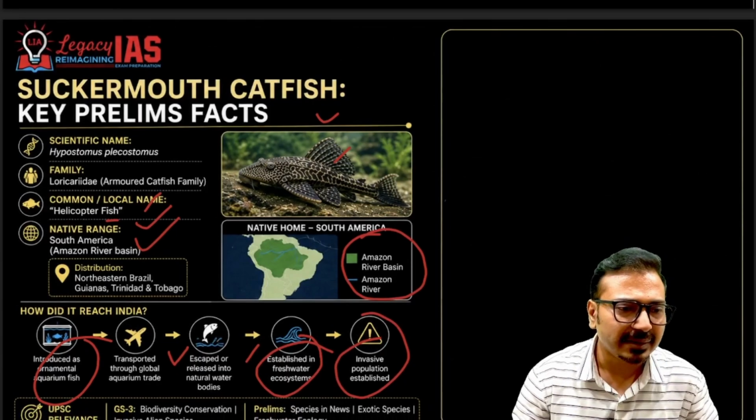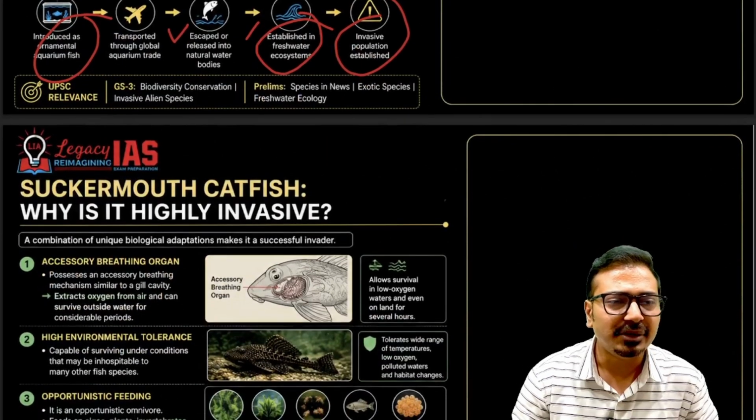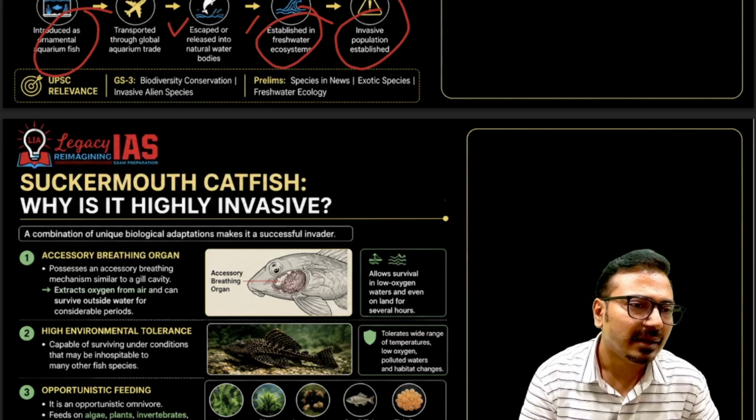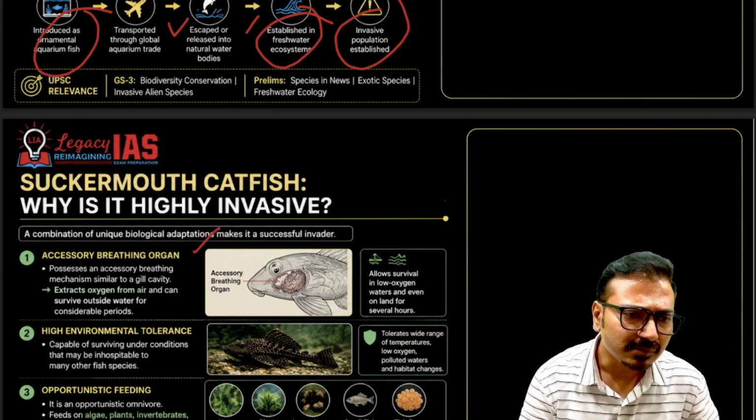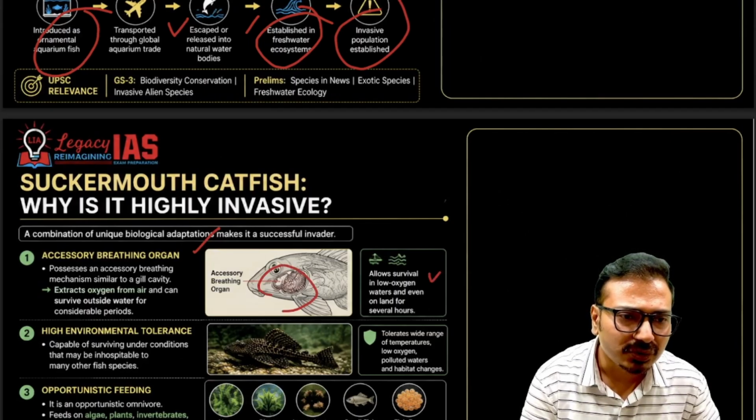Now, why is it highly invasive? Let's try to understand that. Invasive species are problematic to native species, and they destroy the complete habitat. You can see that it has accessory breathing organs, which make it easily adaptable to that particular ecosystem. Look at this. It allows survival in low oxygen waters, and even on land for several hours.